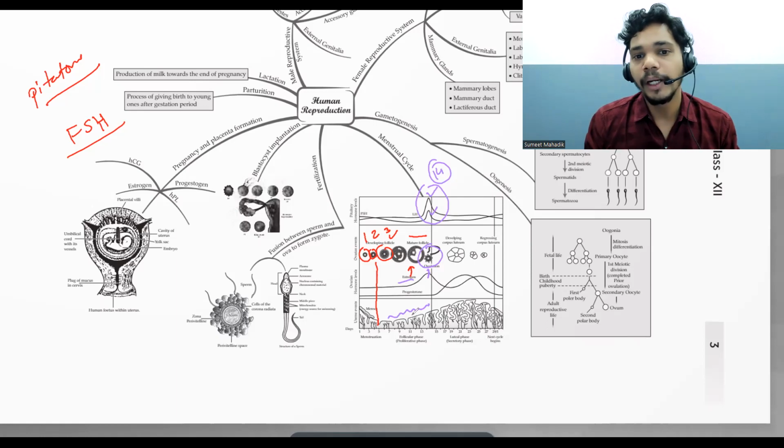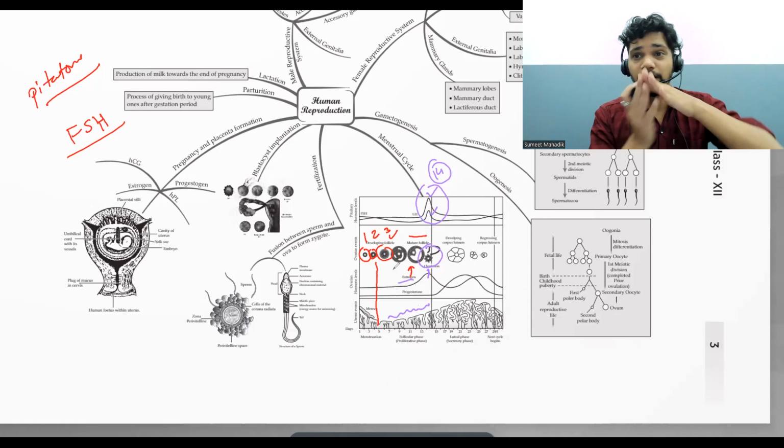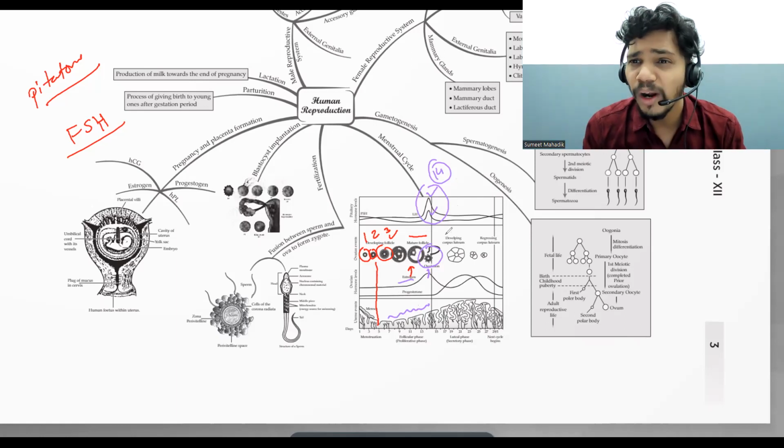So this endometrium undergoes changes, and the endometrium now becomes thick, thick, thick, here at the 14th day. Now, what happens if there is no fertilization? Definitely, there is no use of ova.